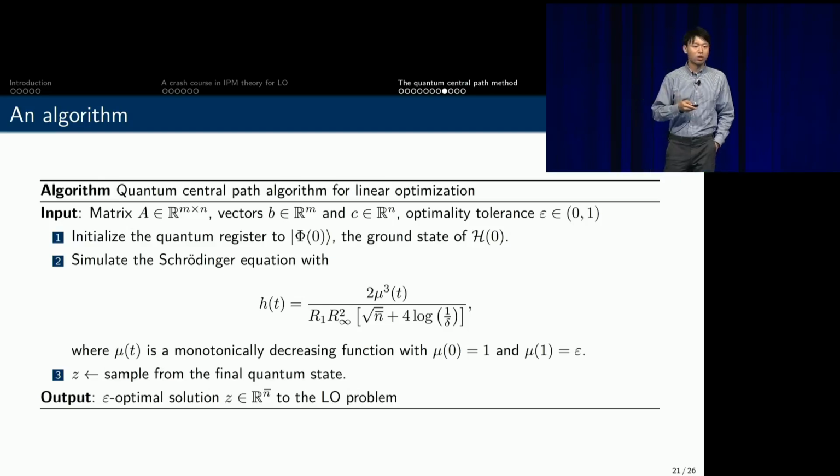And this is a pseudocode of our algorithm, where we basically initialize the state at the all-ones vector, a Gaussian state, and then evolve the system. And then at the end, we measure the quantum state, which is equivalent to sampling a point from the peaked Gaussian-like distribution. And we get an approximate solution.